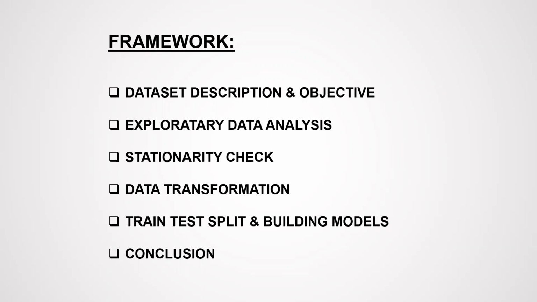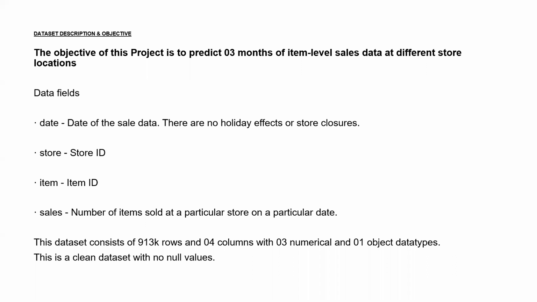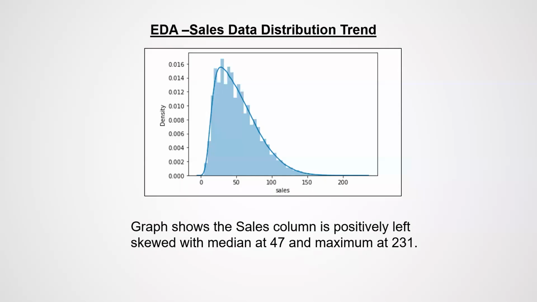The objective of this project is to predict 3 months of the item level sales data at the different store locations. Data fields are date of the sales, store ID, item ID, the number of the items sold at the particular locations on particular date. This data set consists of 913,000 rows, 4 columns, 3 numericals, and 1 object. This data is clean and having no null values.